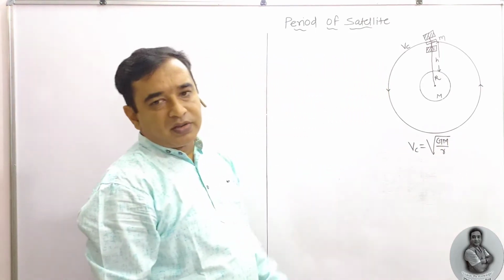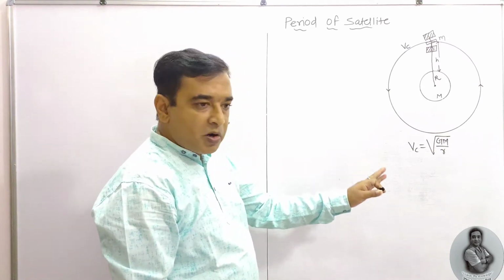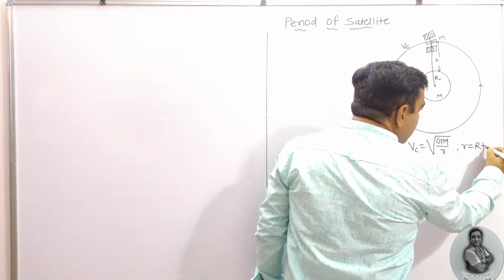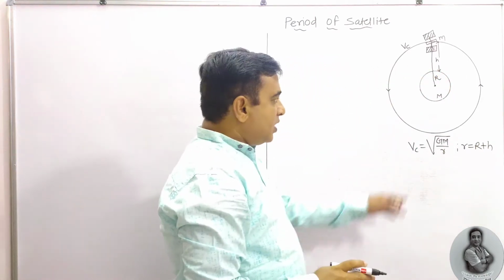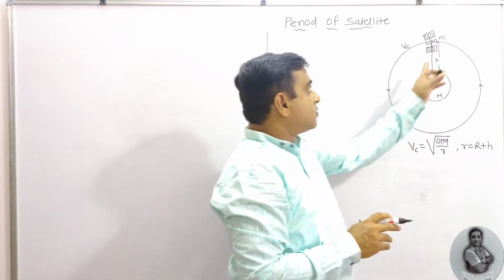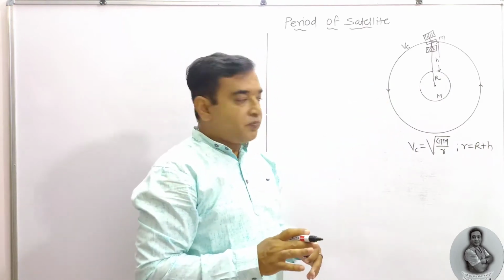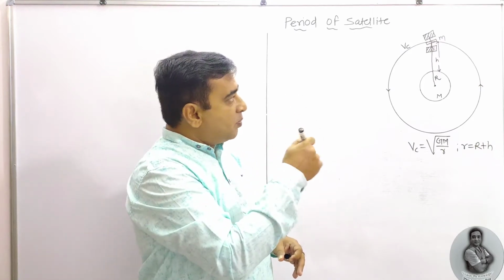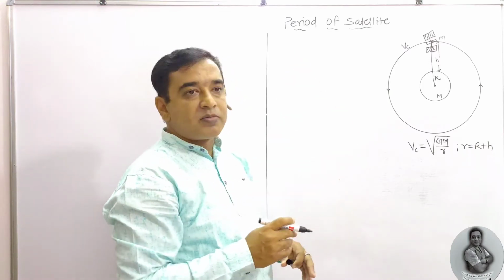We got the relation Vc is equal to under root of GM upon r, where this r is nothing but capital R plus h. Capital R is the radius of the earth, capital M is the mass of the earth, small m is the mass of the satellite, and it is continuously revolving in a circular orbit. So knowing this critical velocity and a circular path around the earth, we are going to define the time period of satellite.